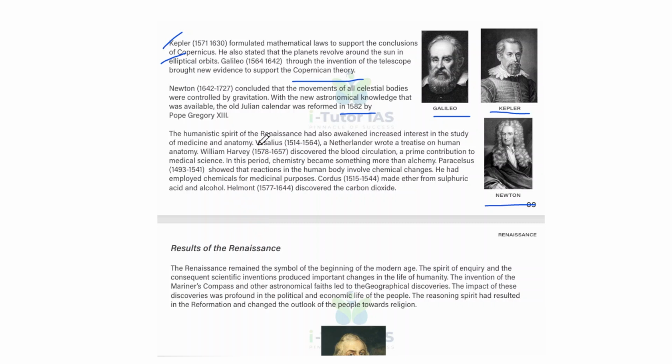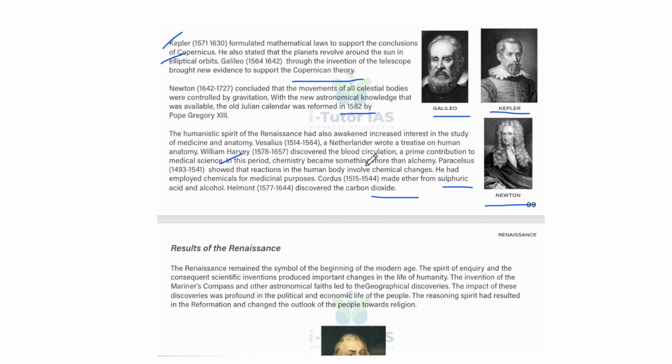Vesalius, from the Netherlands, wrote a treatise on human anatomy. William Harvey discovered blood circulation, a prime contribution to medical science. And in this period, chemistry became something more than alchemy. Paracelsus showed that reactions in the human body involved chemical changes, and he employed chemicals for medicinal purposes. Ether was made from sulfuric acid and alcohol, and Helmont discovered carbon dioxide.